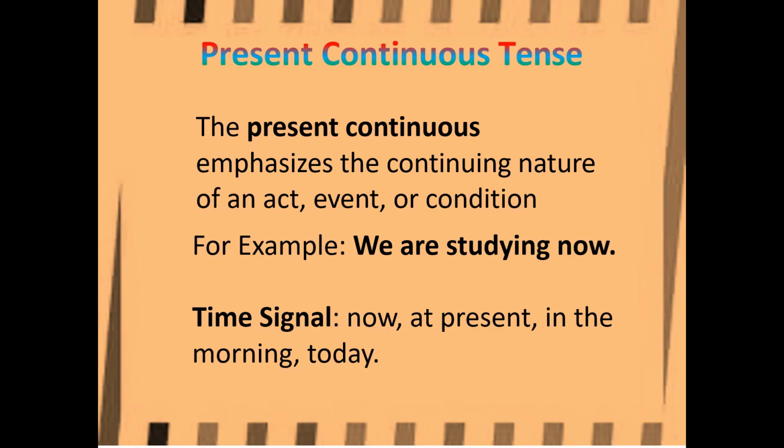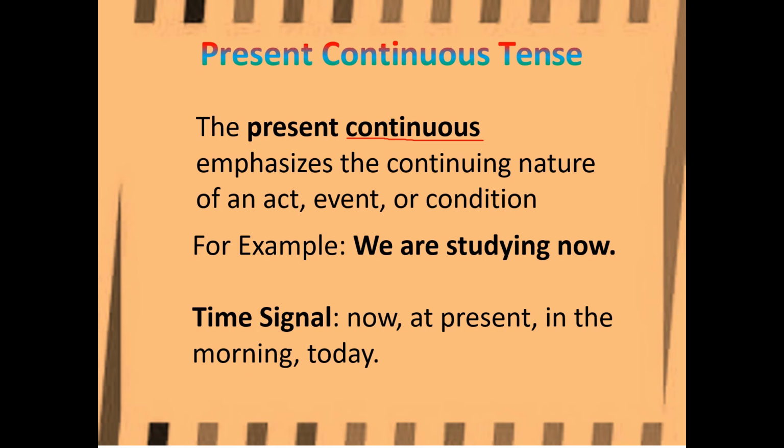Now, present continuous. Present continuous emphasizes the continuing nature of an act or an event or condition. For example, we are studying now. Now, at present, in the morning, today. These are the time signal words. They show this time signal. Present continuous means unfinished actions. Whatever the continuous is nothing but unfinished actions.